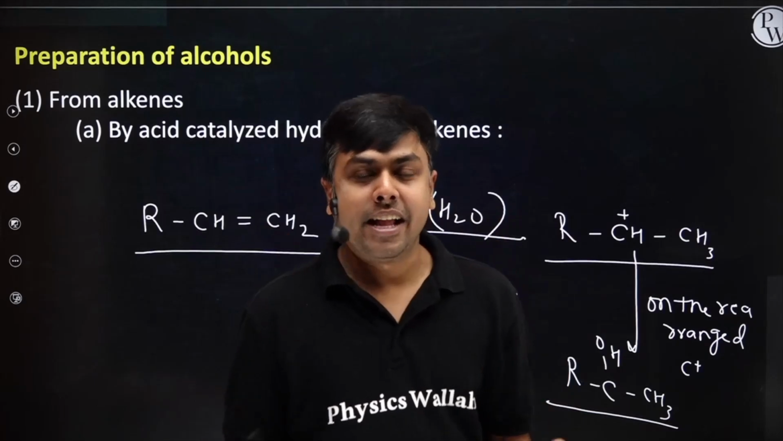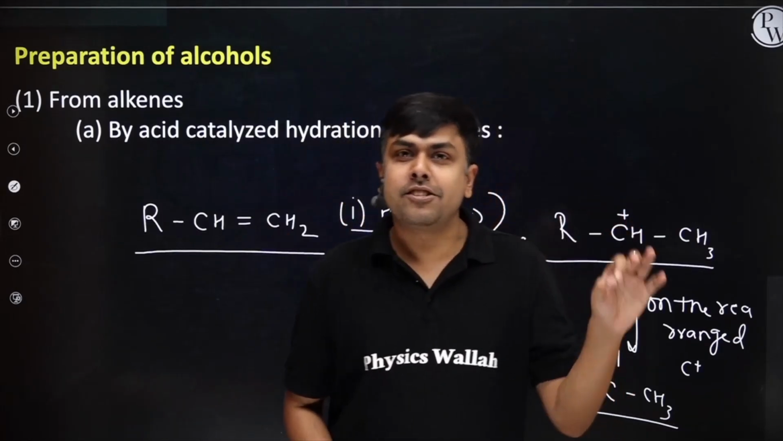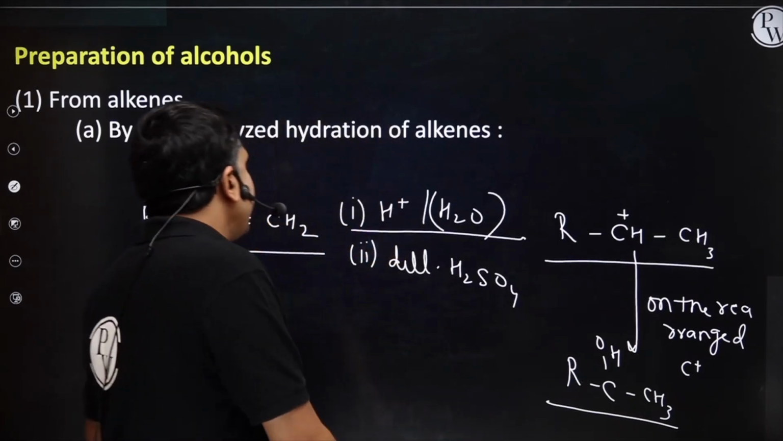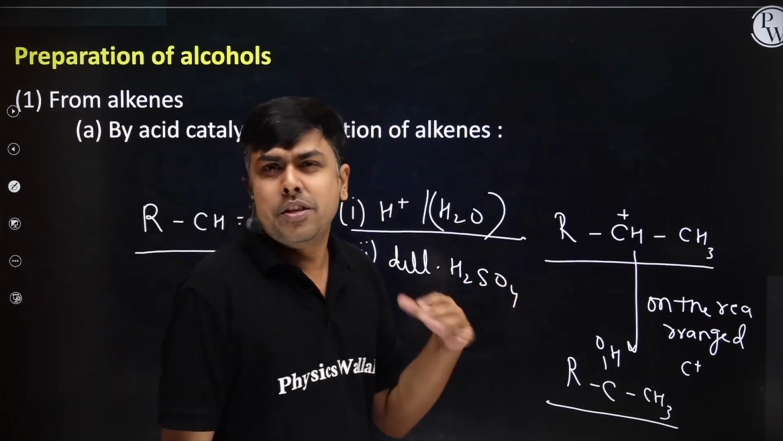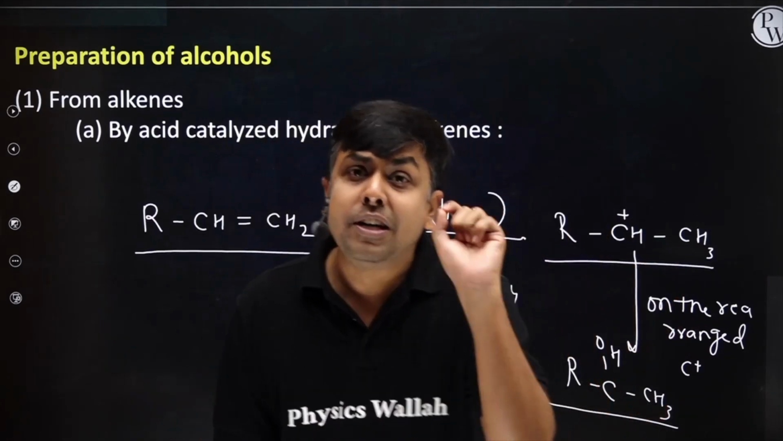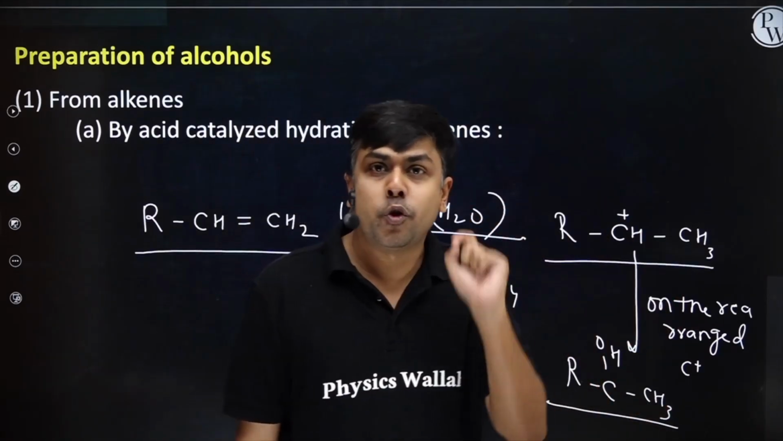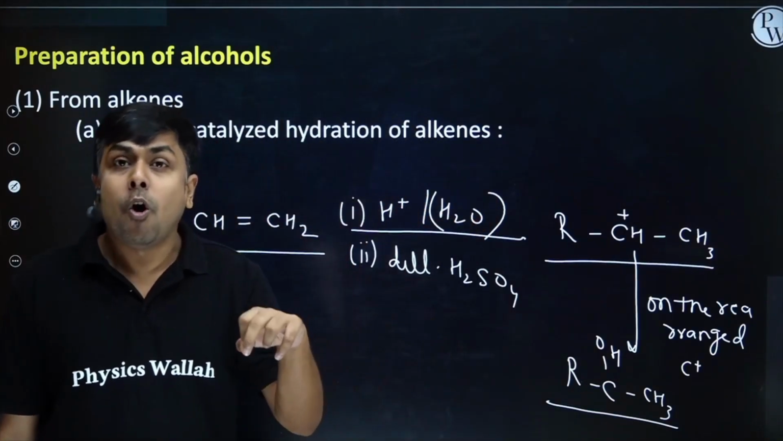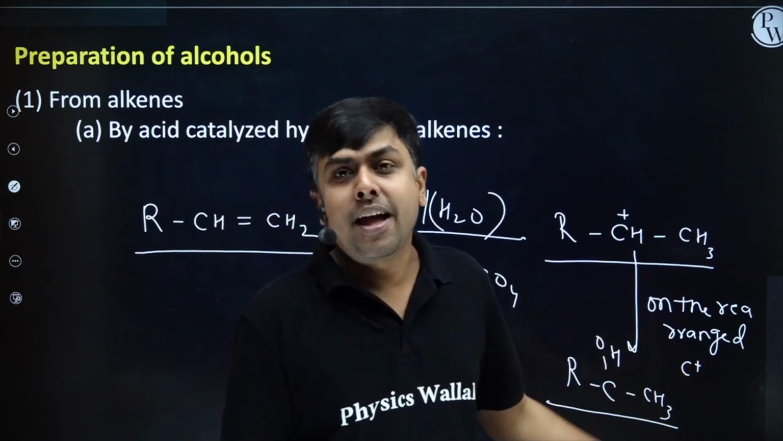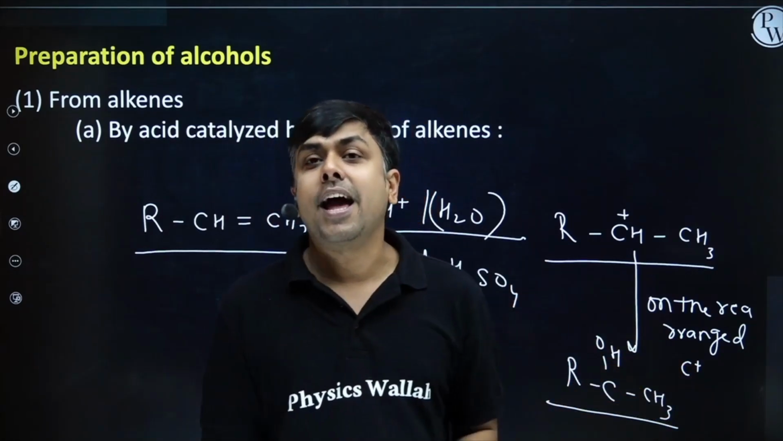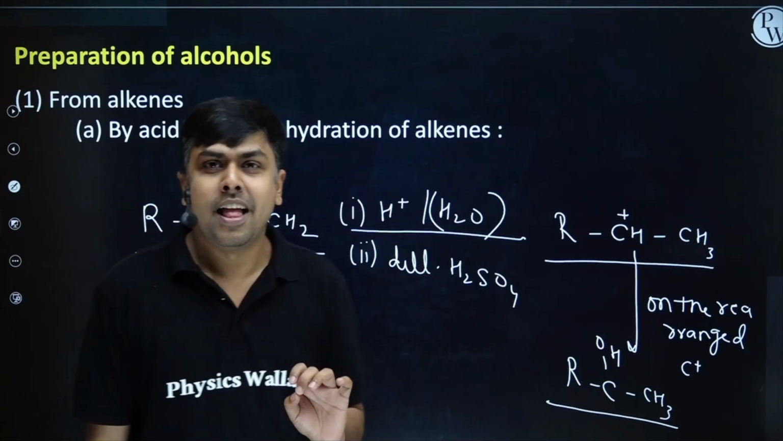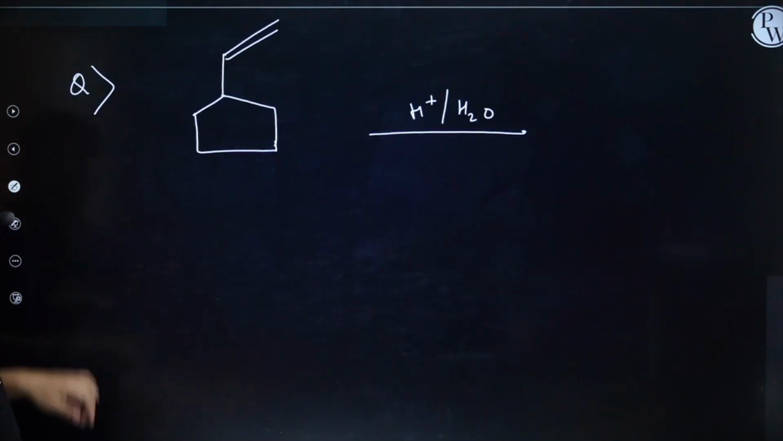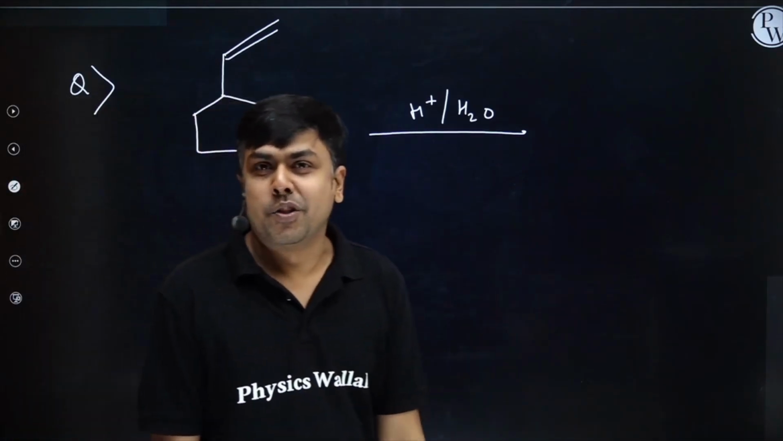First, I am having an alkene. This alkene is treated with H plus in the presence of water, or I can even take any dilute acid which is a source of H plus. This H plus will do an electrophilic addition reaction on alkene. I will have the formation of carbocation, and on the most stable carbocation, this water will attack to form alcohol. I hope you understood this one. Okay, let's do one question related to this one.